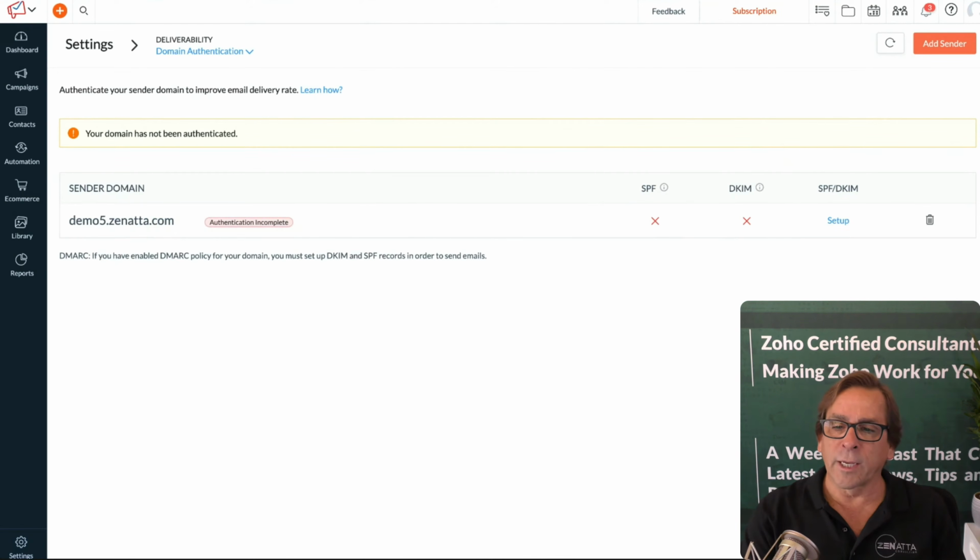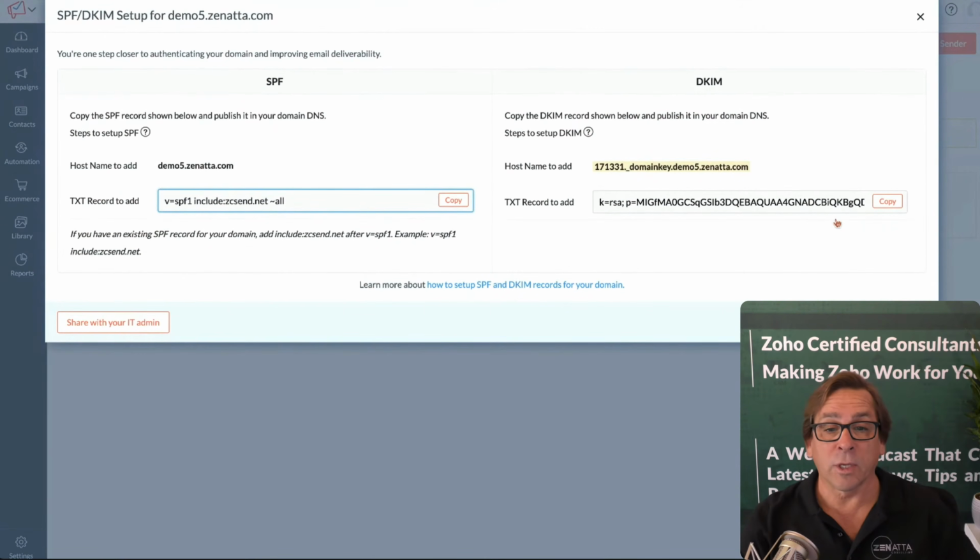Those are very simple settings that you'll basically get some keys. We'll click on the setup here. It's going to give you these basic keys. These are records you're going to add into your DNS. So if you're unfamiliar with what your DNS is, you're going to want to talk to the person who manages your domain, maybe manages your website. They're going to want to log into the back end, go into your DNS settings, and add these two records into your DNS settings.